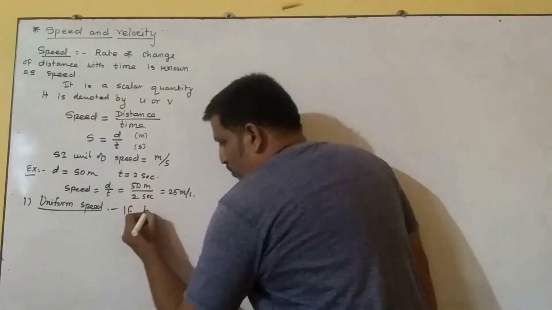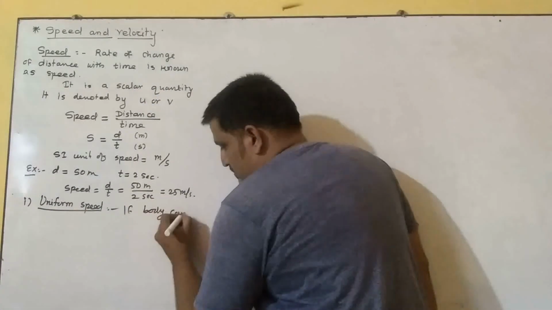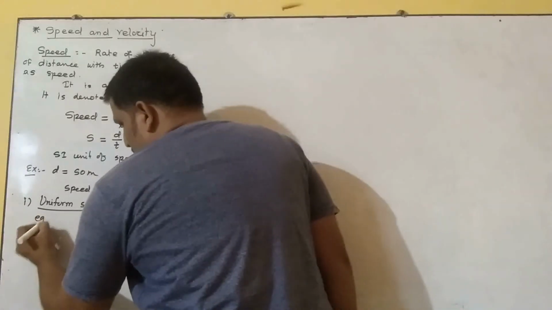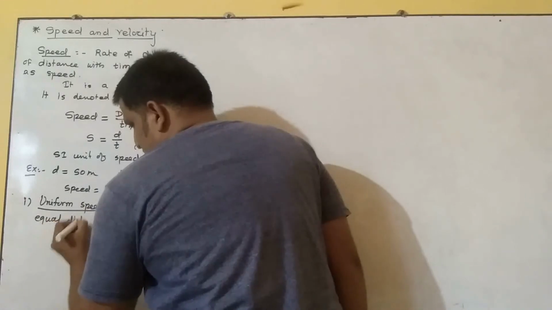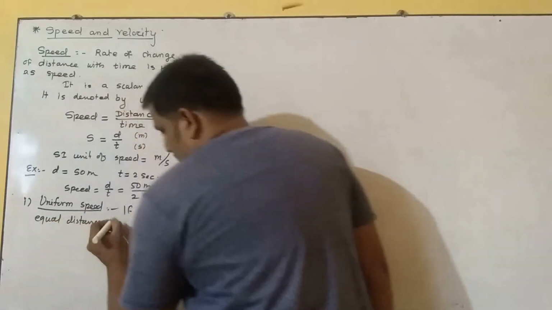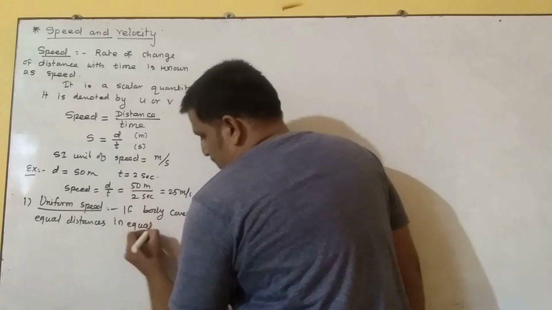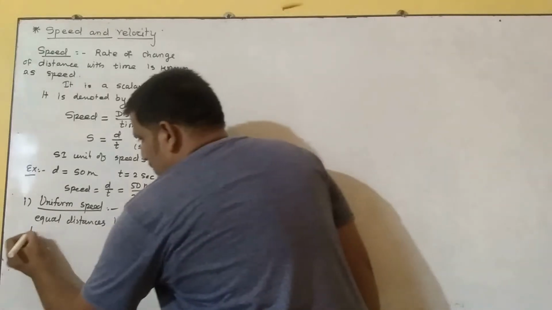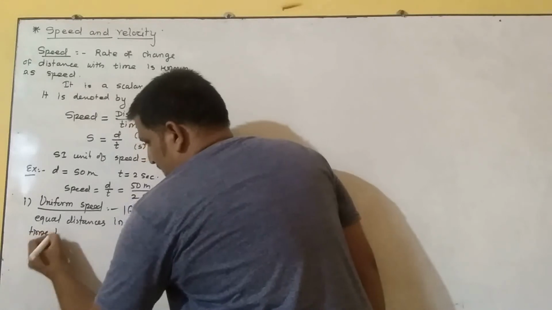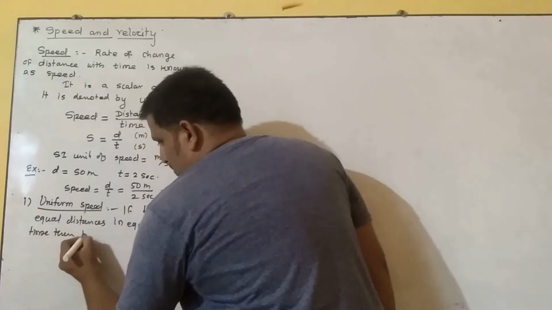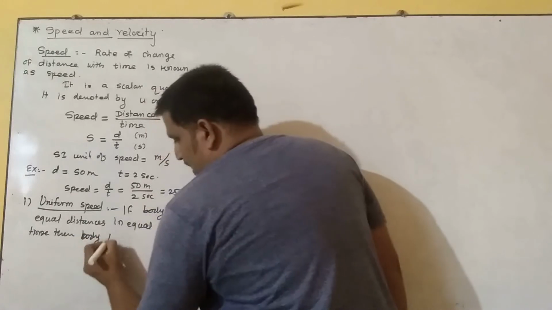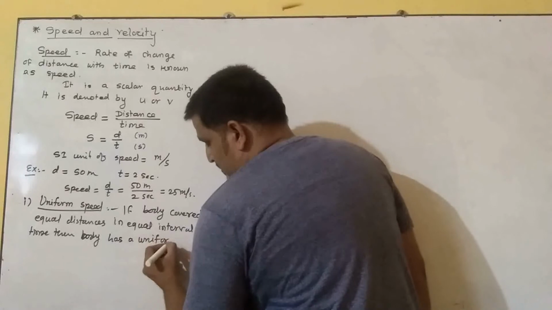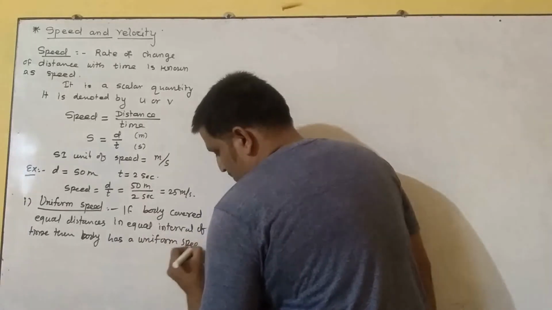If a body covers equal distances in equal intervals of time, then the body has a uniform speed.